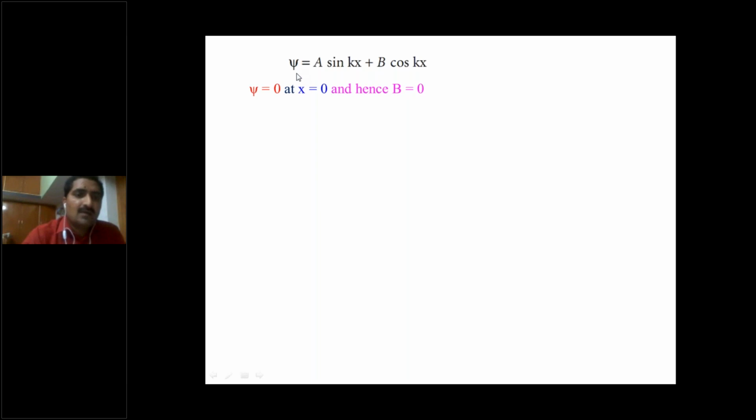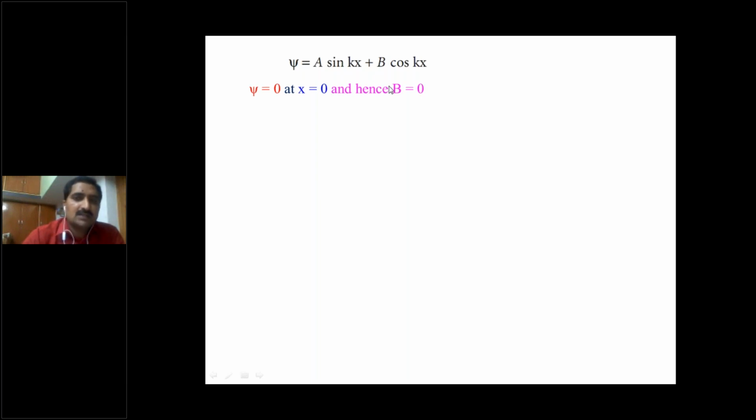Once again, in this equation, we are placing x value as 0. So k into 0, 0. Sine of 0 is 0. So a into 0, 0. The first term is 0. And the second term, b into cos k0. Cos 0, 1. So b into 1, b. So here psi is equal to 0. Finally, b equal to 0. The first boundary condition.